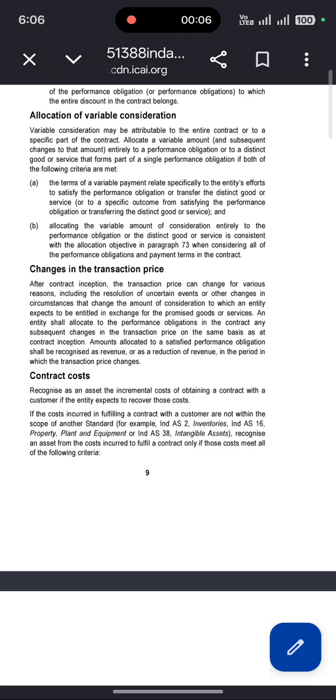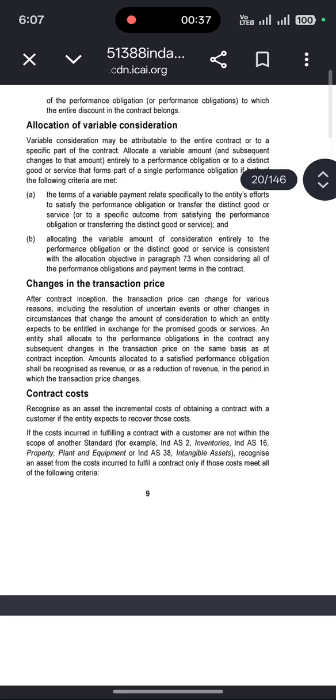That is a big one, and we will continue with Ind AS 115 because it has covered each and every aspect of how the sales revenue is going to be recognized in the financial statement for the particular financial year. So this Ind AS tells you where you have to recognize your revenue, that amount you have received, and what the process should be so that you can recognize your revenue in your financial statement. First one is the changes in the transaction price.